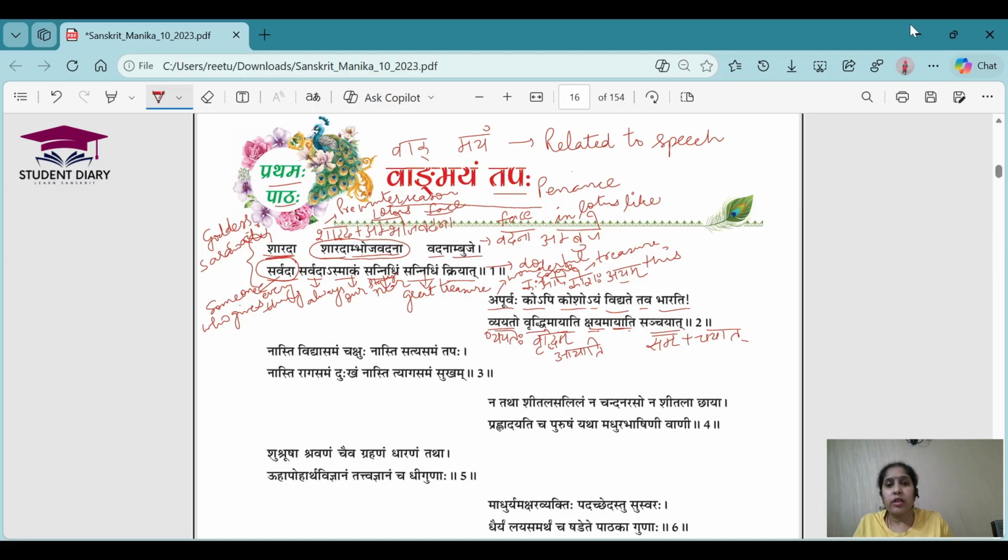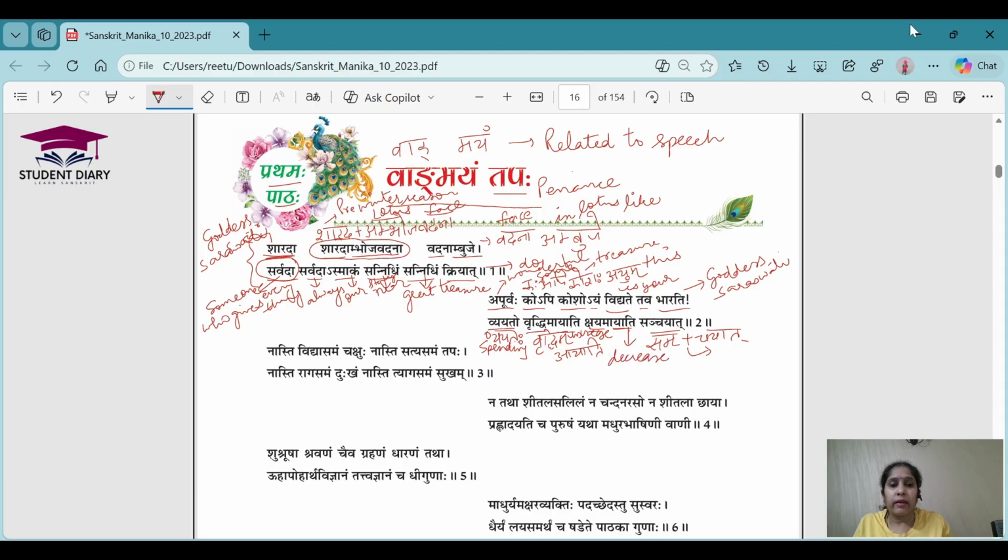Okay. So this treasure, vidyate means is, tav means your, Bharati is another name for goddess Saraswati. Vyayataha means spending. Vridhim means increase. Vridhim ayati means gets increased. Kshayam ayati means decreases.